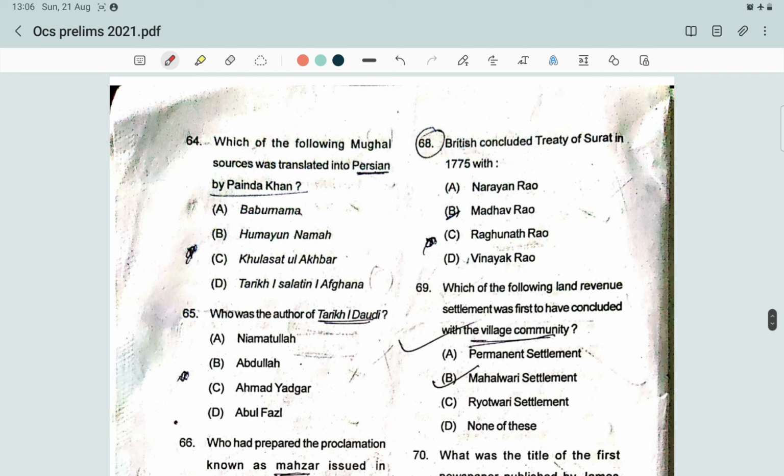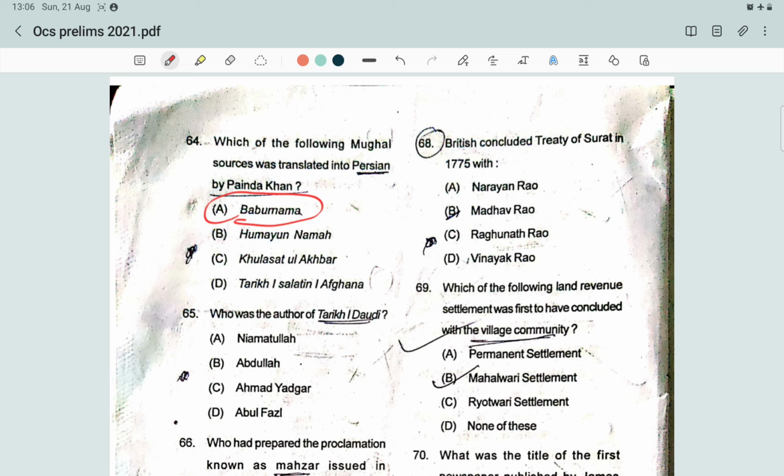Next question. Which of the following Mughal sources was translated into Persian by Panda Khan? The correct answer is Babarnama. Babarnama was based on the memories of Babur, the founder of the Mughal Empire.